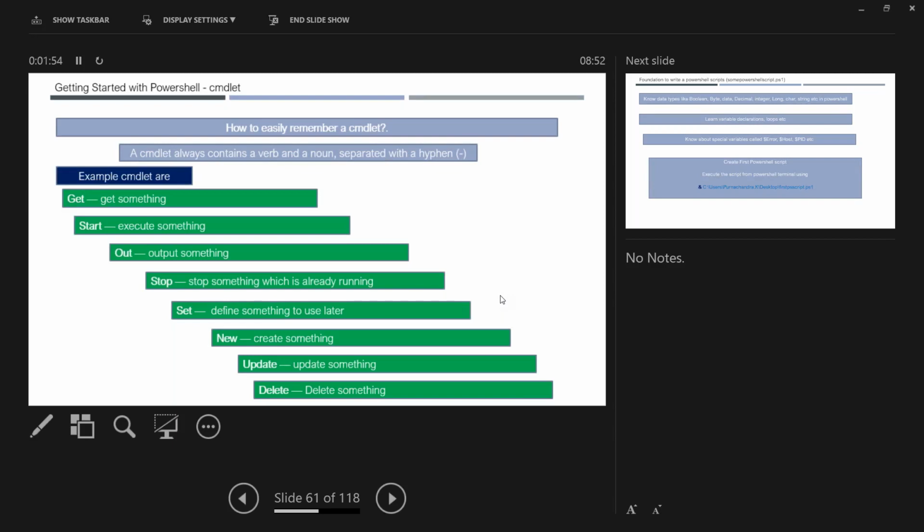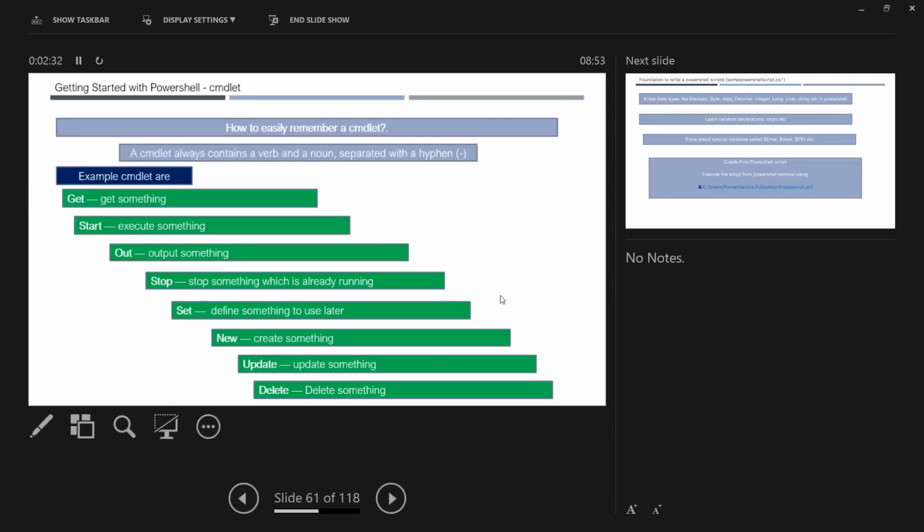If you want to work with some Azure Cloud resources, using PowerShell you can manage all the features available on the Azure Cloud. If you want to start some VMs, you say Start hyphen, and all the Azure services start with Az. So they have given the naming convention, and it's easy to remember. We will be seeing some of the commands, and that's where you realize it. I wanted to categorize like this so that it will be easier for you.